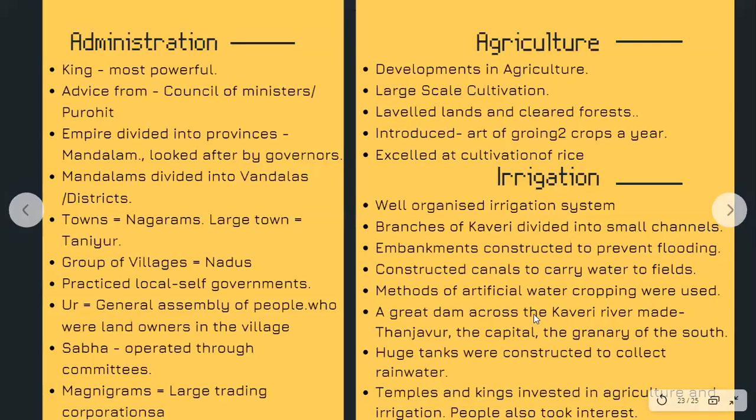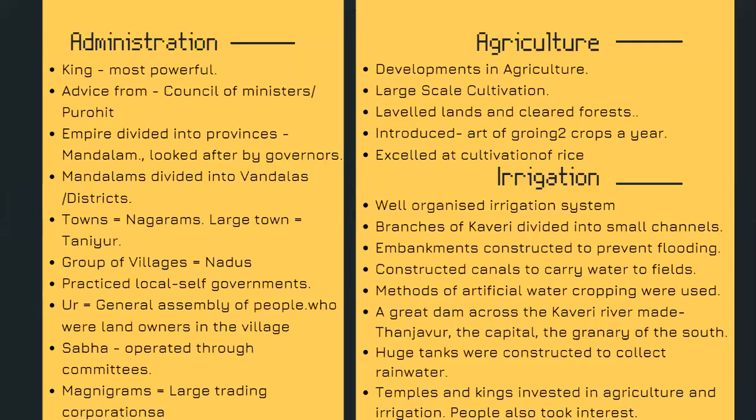They say that a great dam across the Kaveri River made Thanjavur the capital, the granary of the south, right? If irrigation is good, automatically the agriculture will be nice, and people will have easy access to water, right?